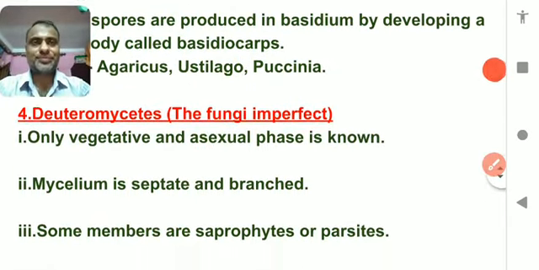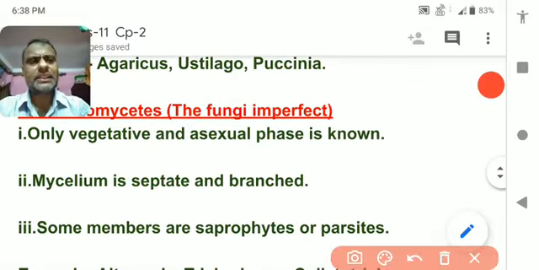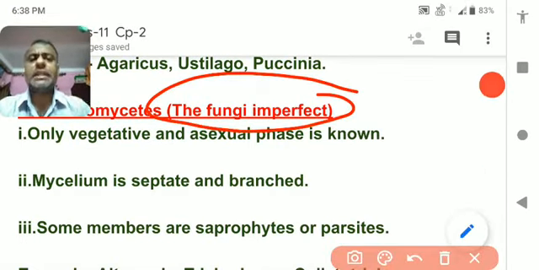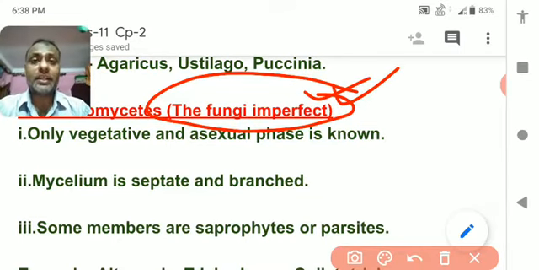Next, Deuteromycetes. Deuteromycetes have a different kind of sexual mode of reproduction, meaning it does not have a perfect kind of sexual mode of reproduction. That's why it is named under imperfect, meaning the mode of reproduction is imperfect. That's why it is called fungi imperfecti.